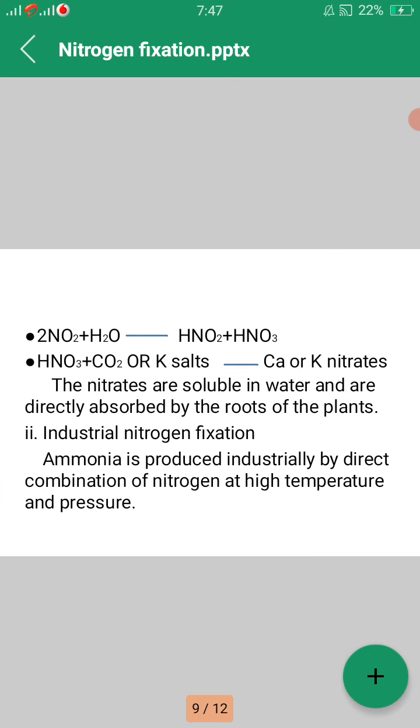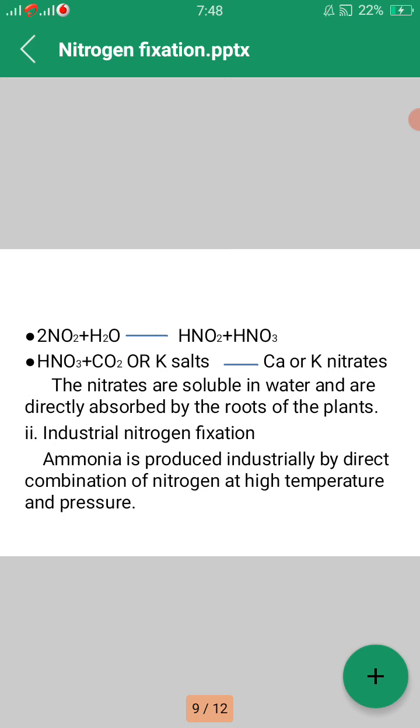And this equation explains during the rains nitrogen combines with rainwater to form nitrous acid and nitric acid. The acid falls on the soil along with the rainwater and reacts with the alkaline radicals to form water soluble nitrates and nitrites. The nitrates are soluble in water and are directly absorbed by the root system of plants.